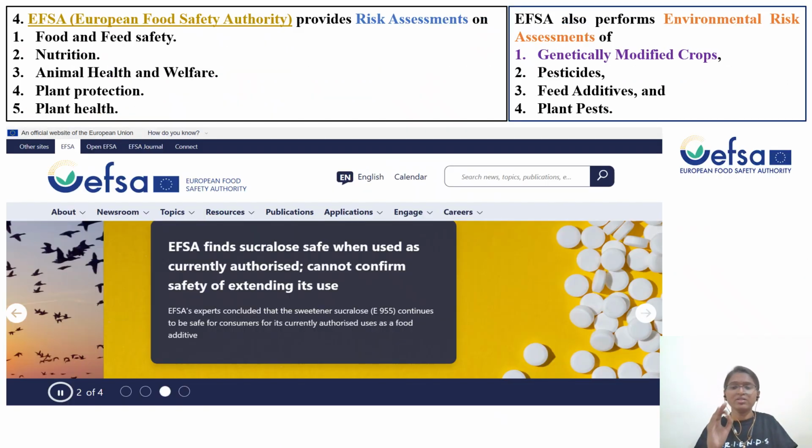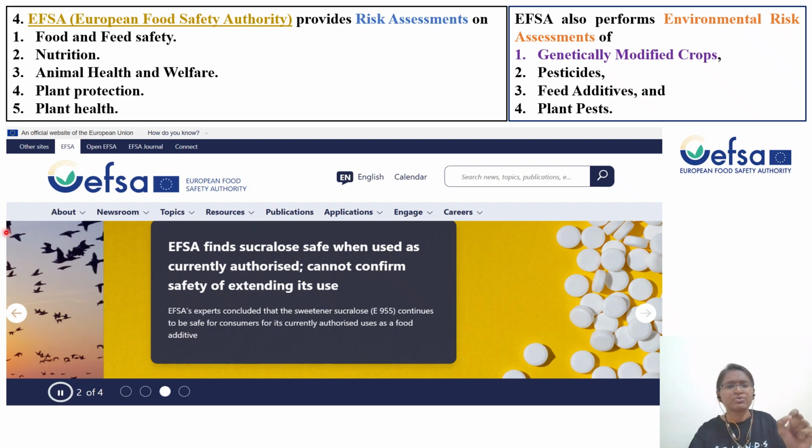Next, we are discussing the fourth regulatory agency, that is EFSA. EFSA is also very important because a lot of EFSA publications you can get in PubMed. They do a proper risk assessment of chemicals. They will also give you acceptable daily intakes. For risk assessment, toxicologists know the EFSA database, and EFSA articles are very important. So very quickly we'll go through what exactly the role of EFSA is.